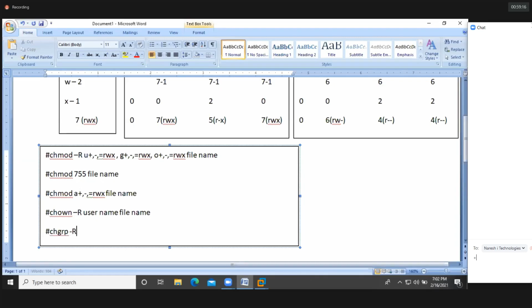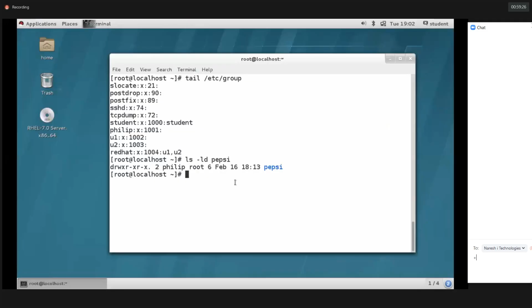chgrp is the command. Capital R can also be used, no issues. Group name, file name. So let's see here. How to change the group ownership? chgrp, Redhat is the group name, to whom? Pepsi. Let's check the Pepsi directory. Before we had root, now it became Redhat. See here, before it was root, now it became Redhat.